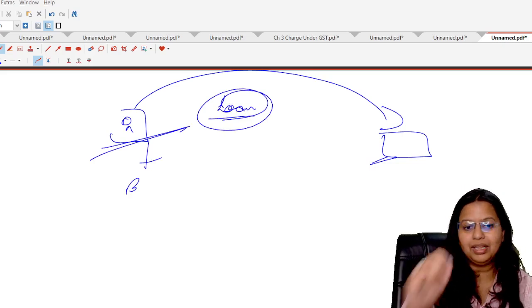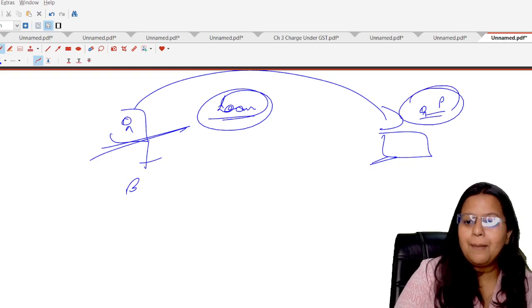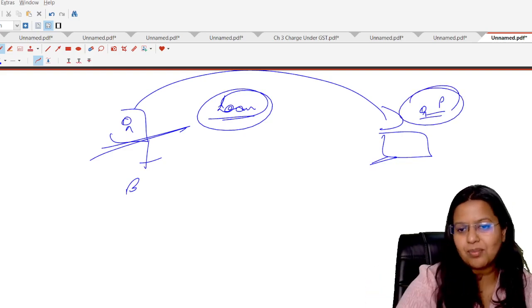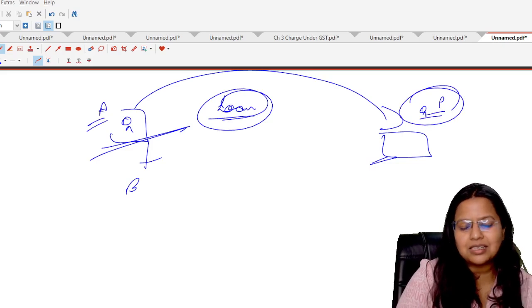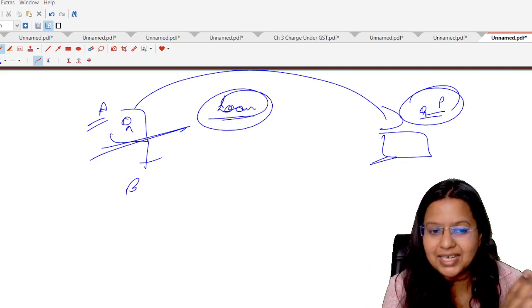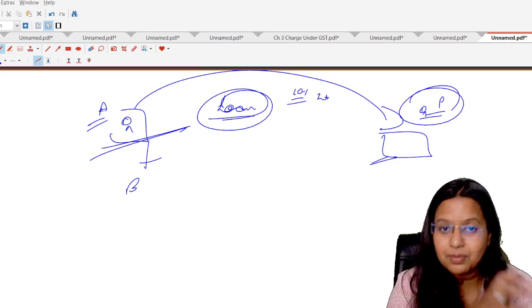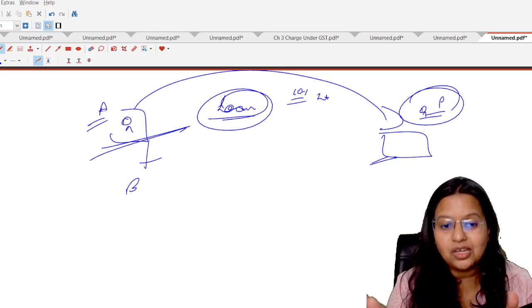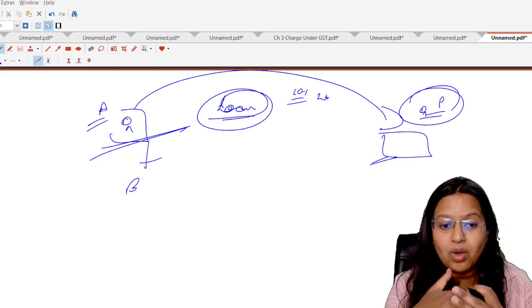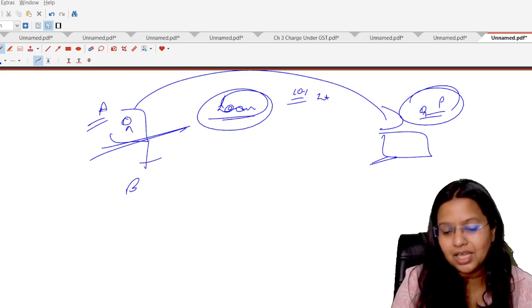It means, for example, this is Mr. P, who has purchased something from Mr. A, and Mr. A said to Mr. P, okay, no problem. You can give the money to me after 15 days, but I am going to charge 10% interest on that. Students, in business, it is very normal. Actually, it is the backbone, a pillar for a business. All this happens in business very normally.